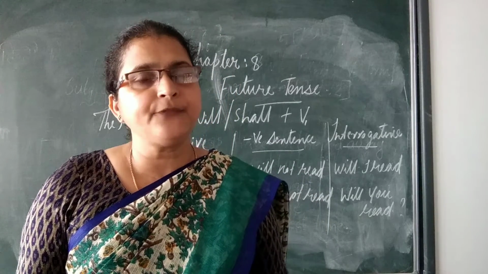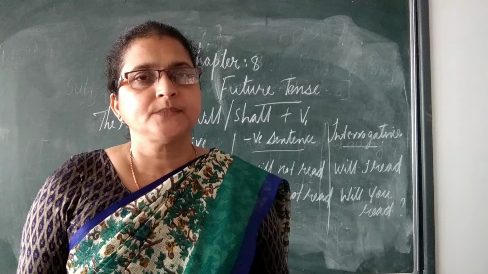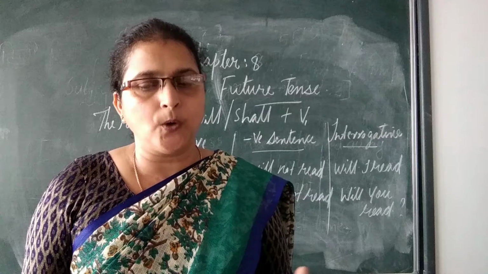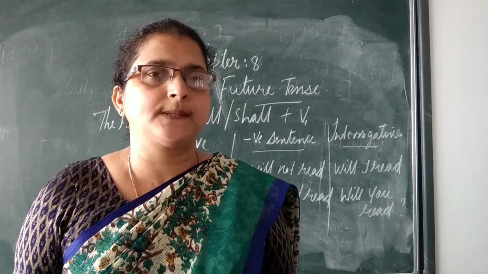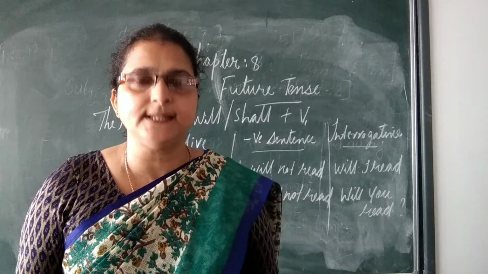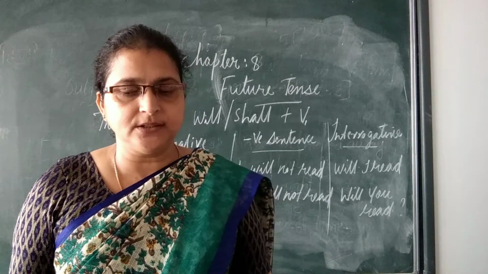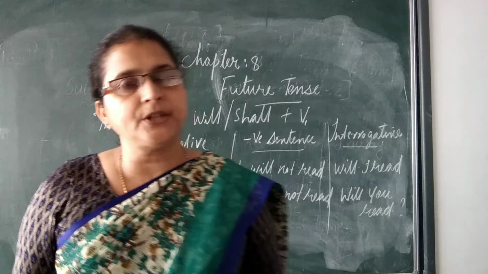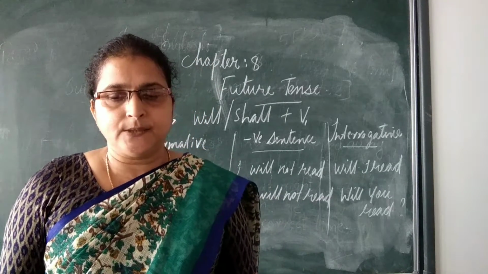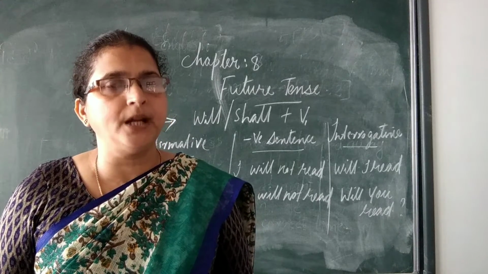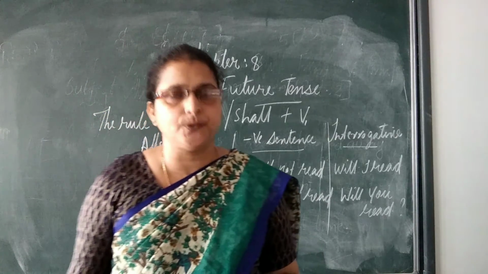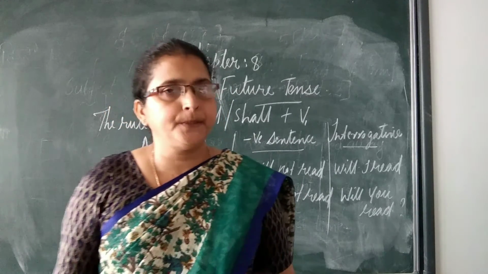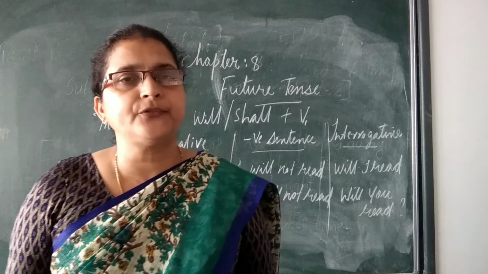So what is the future tense? Like we have learned the present tense and past tense, the future tense also has 4 forms. What are the 4 forms of the future tense? They are simple future, future continuous, future perfect and future perfect continuous. Once again I will repeat it: simple future, future continuous, future perfect and future perfect continuous.